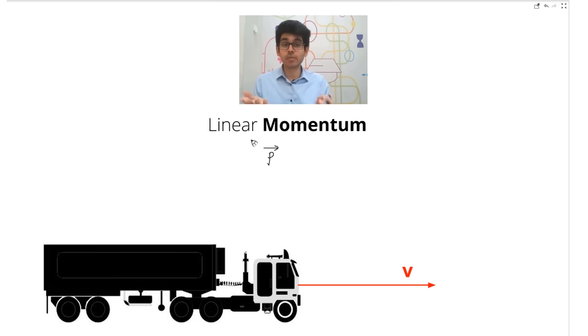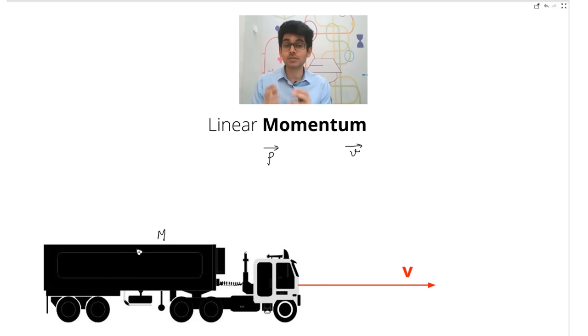And we also know linear momentum and velocity are bhai. Okay, so they are brothers. So this is velocity. So what is momentum? Now this is a truck which has a very high mass. So the mass of this truck is M, capital M. So what will be the momentum of this truck?